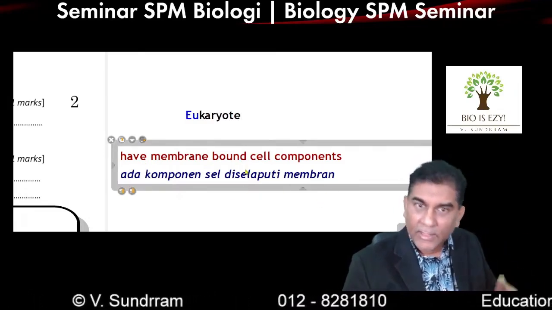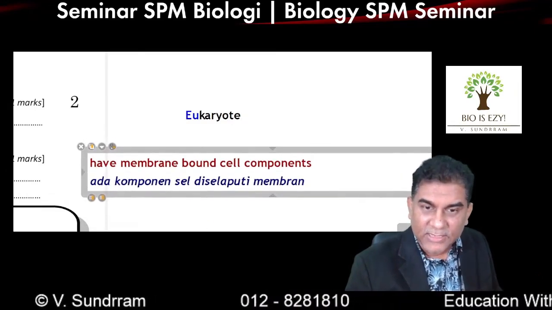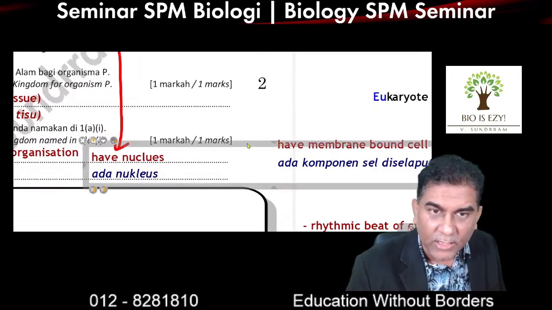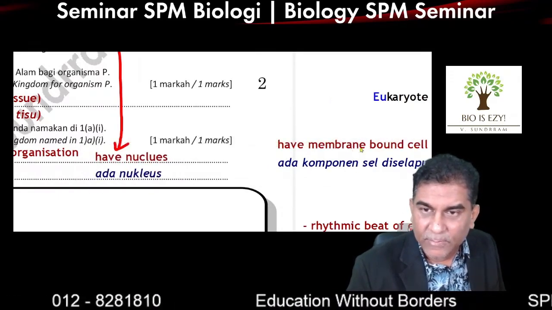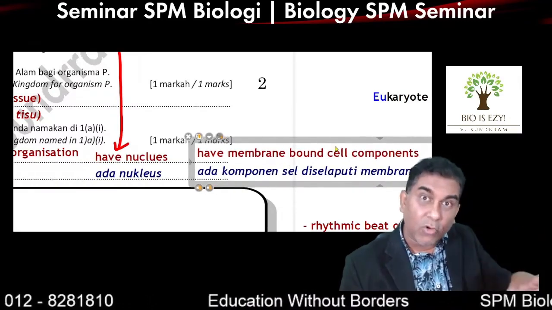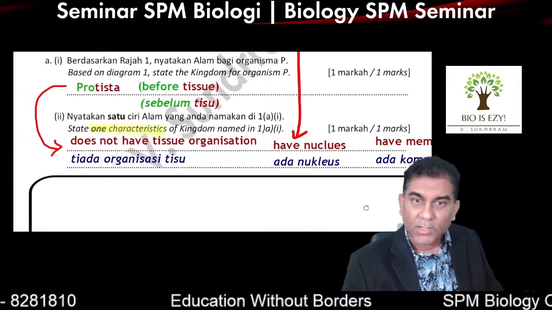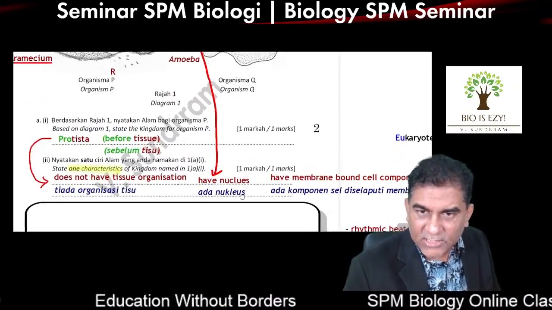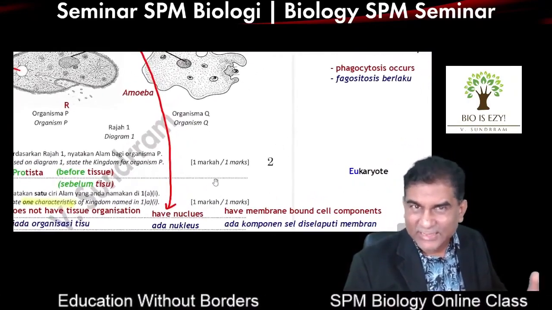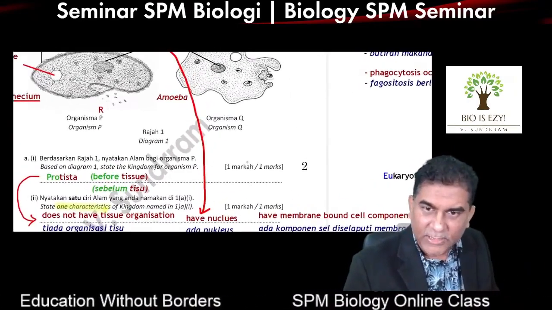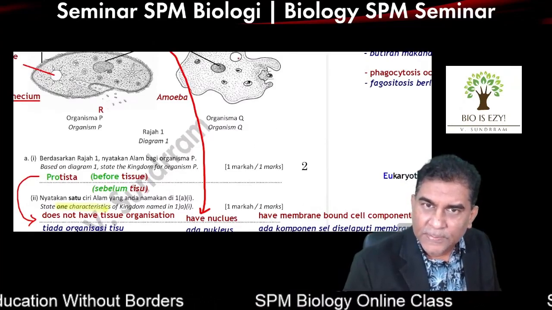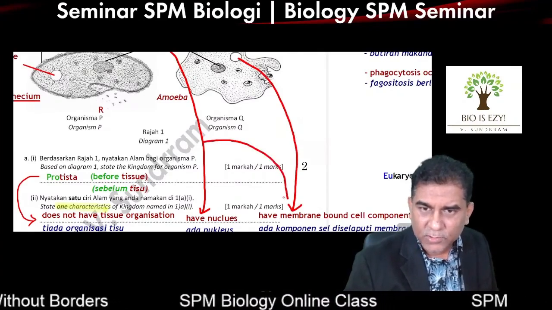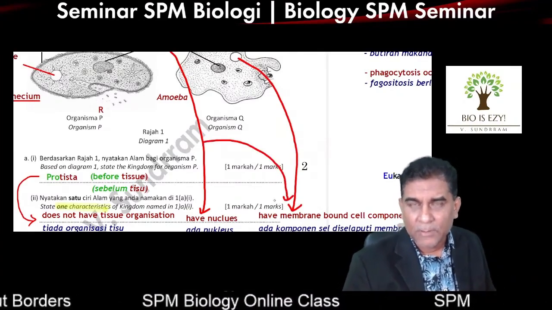Surrounded by membrane. This is by right another characteristic that you can use for this. I've given you have nucleus. I've given you have membrane-bound organelles, membrane-bound components, or you can also use tissue organization. But the thing here is, I'm trying to get as many answers as possible from the diagram itself or from the question itself. So have membrane-bound components, maybe I got it from the contractile vacuole, maybe I got it from the nucleus also, because the nucleus is a membrane-bound component.